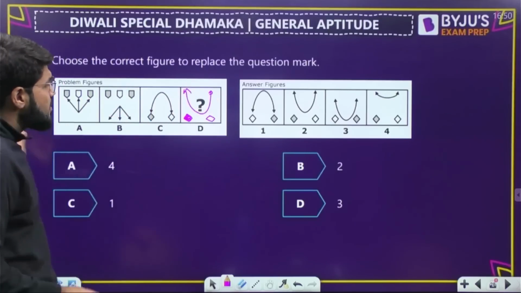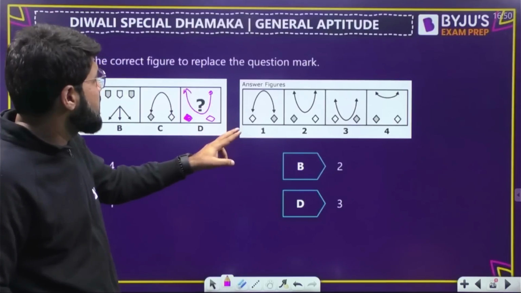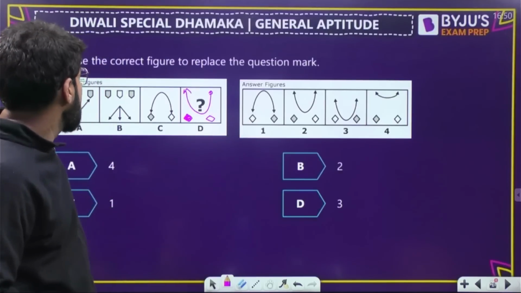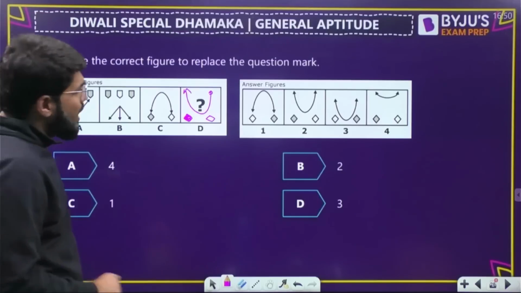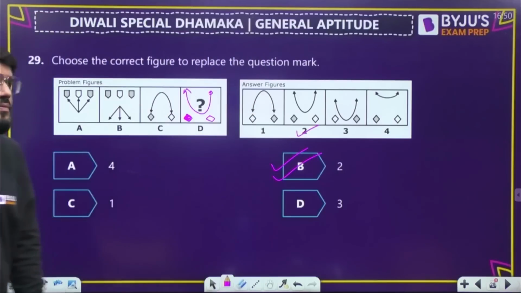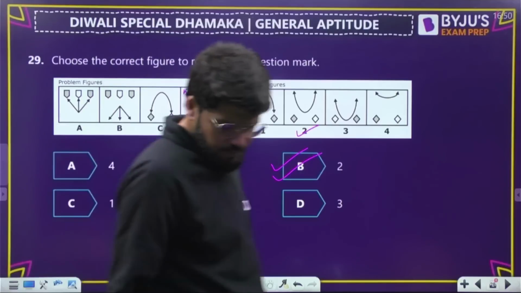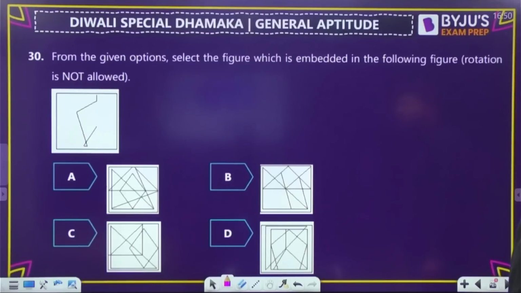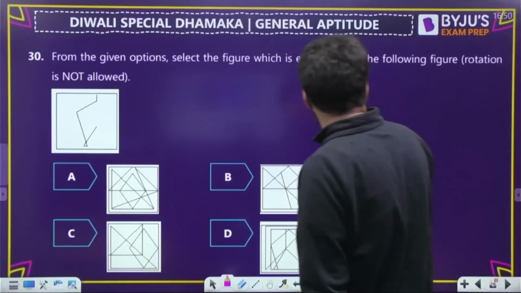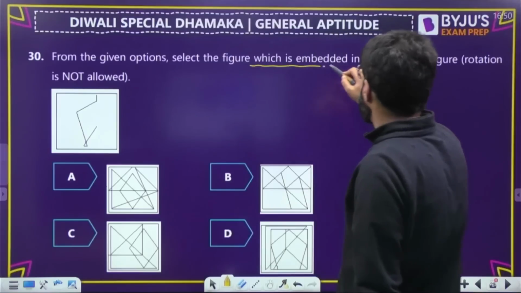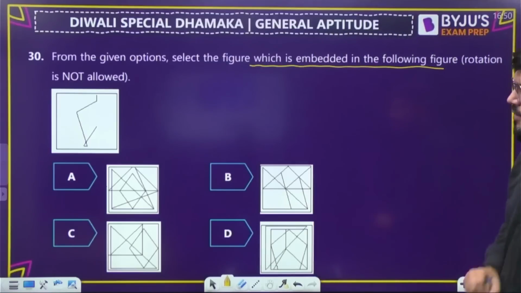And now match the answer. It is clearly option number 2 that is matching up. It's B. Picture number 2. Next question, number 30. From among the given options, select the figure which is embedded in the following figure.